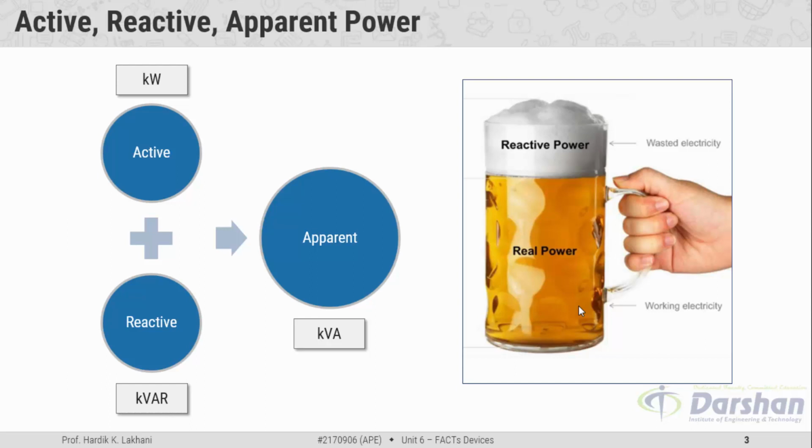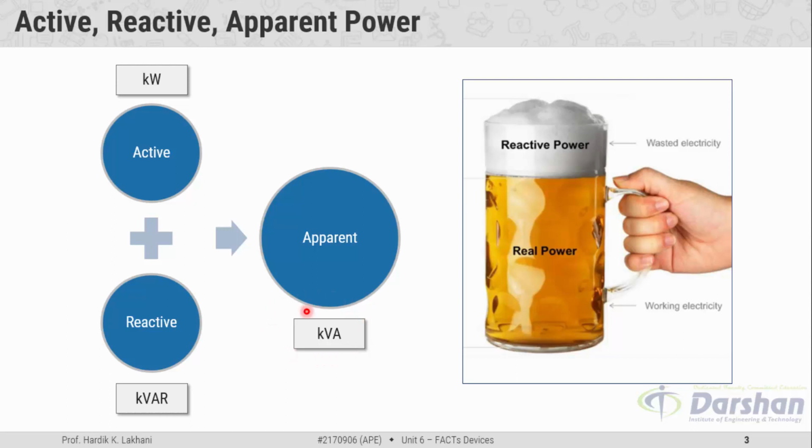In the electrical field, the active power is referred to the power which is consumed by any electrical load. It is measured in terms of kilowatt. The power which is not utilized by any electrical load is referred to as reactive power and it is measured in terms of kilovolt ampere reactive. When the active and reactive, both these powers are added together, we get the net power, the total power. It is also known as the apparent power and it is measured in terms of kilovolt ampere.